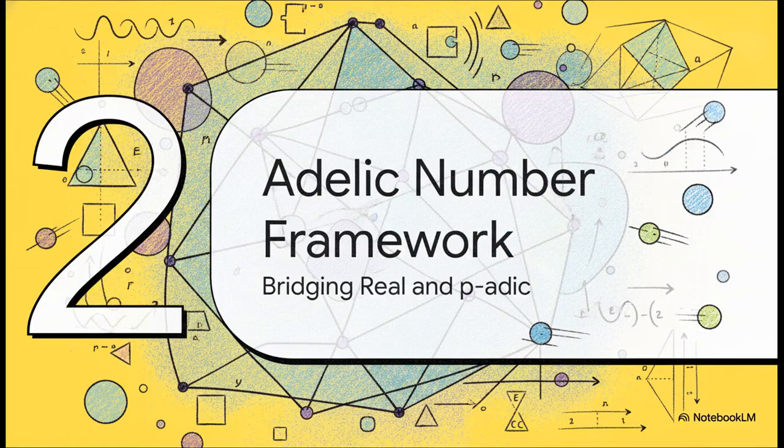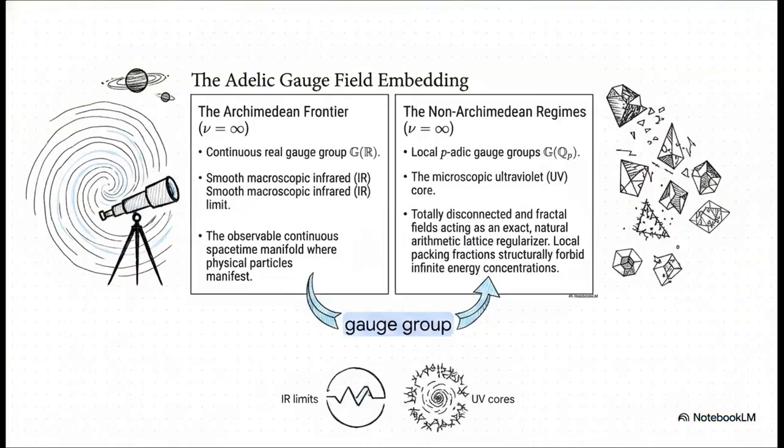Section 2. The Adelic number framework. To solve this, we're bringing in a totally unexpected mathematical tool. You see, traditional quantum field theory struggles over infinite continuous real space because it allows arbitrarily high divergent energy fluctuations. Those are your classic ultraviolet divergences.